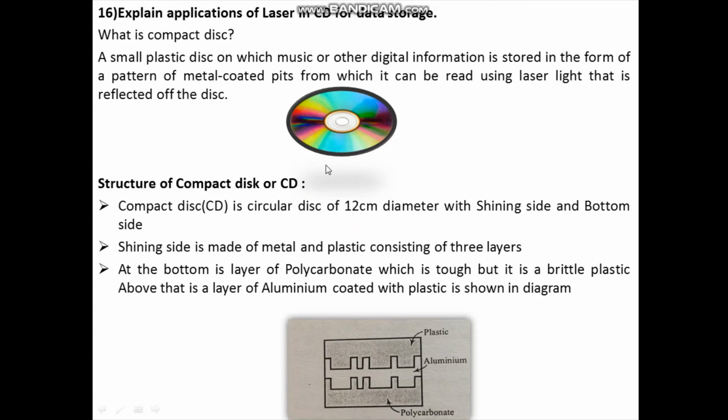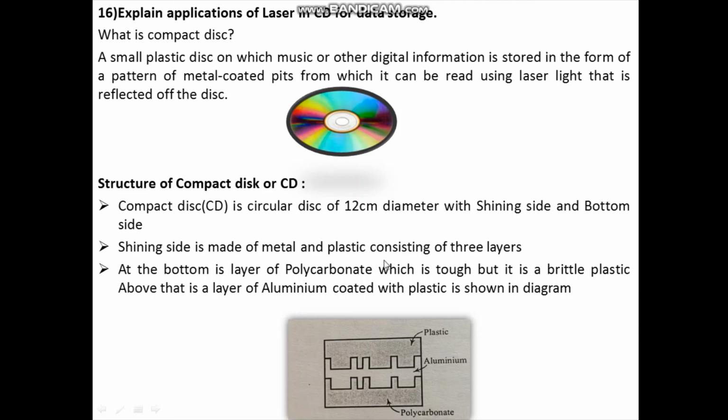Now, what is the structure of CD? CD is a circular disk of 12 cm diameter with a shining side and bottom side. The shining side is made of metal and plastic consisting of 3 layers.